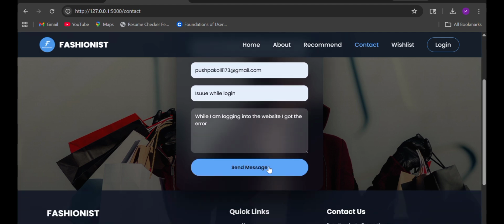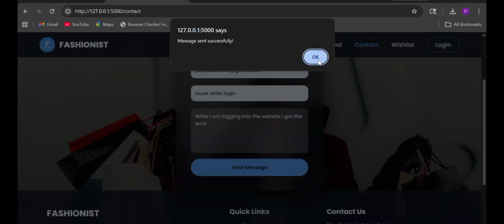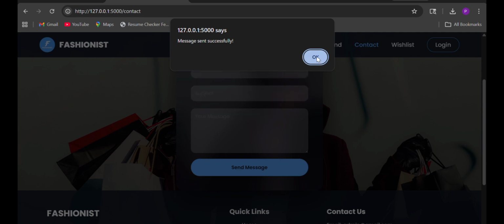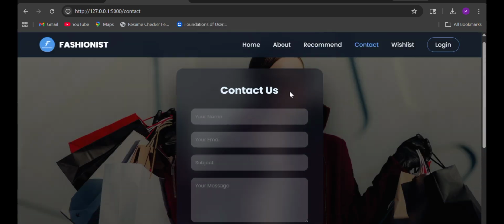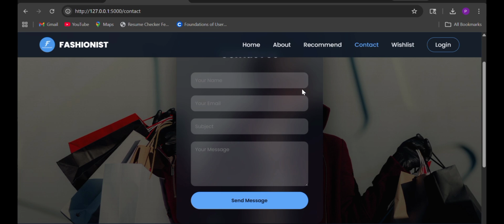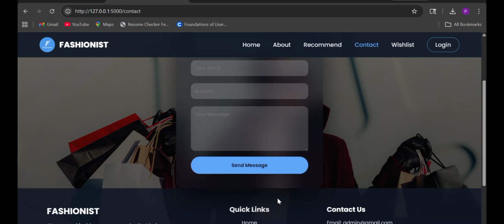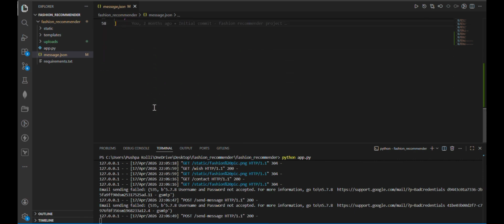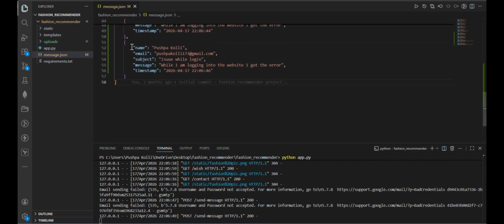Then send that message, and we get a pop-up message. Whatever data the user sends can be stored in the local storage in the folder. And this is the data that the user has sent.